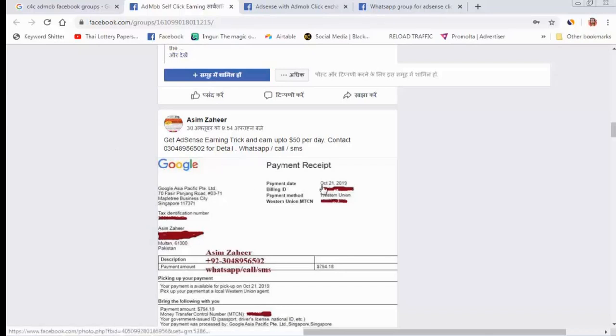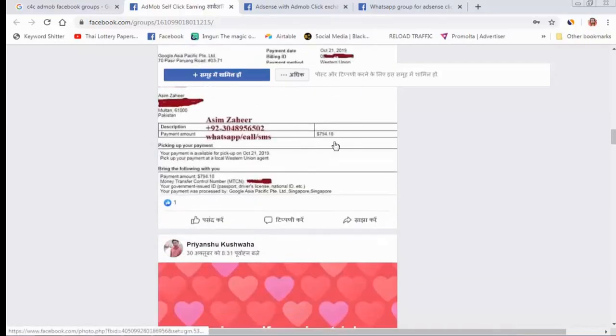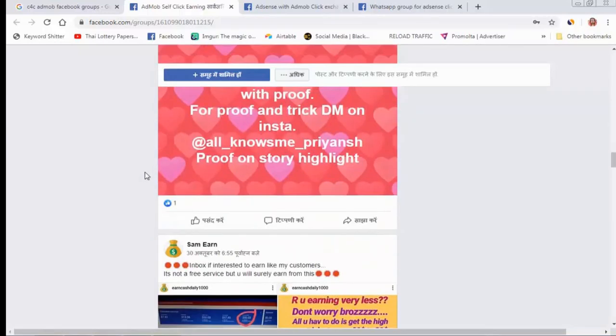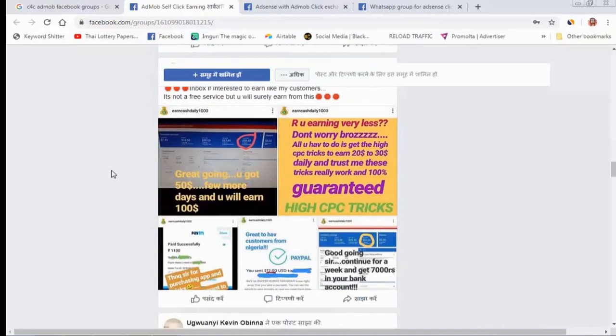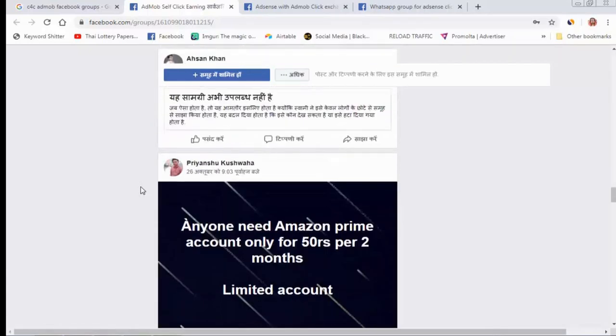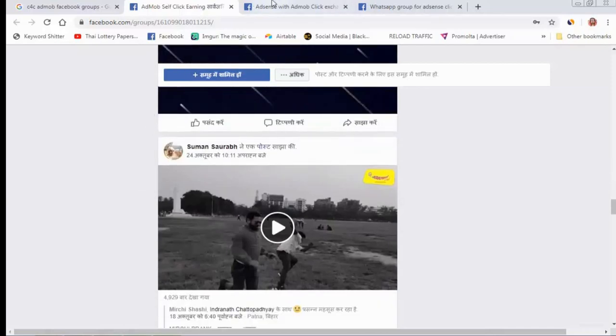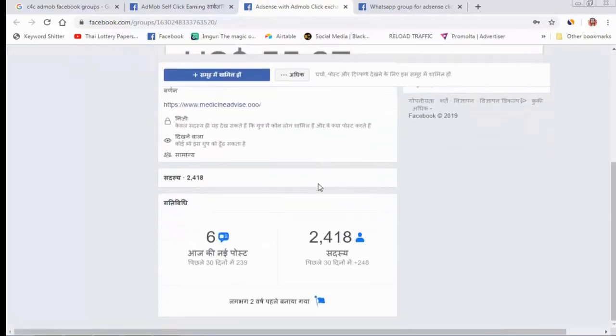You can check the payment from 21 October 2019. They are showing $800, and this is a very interesting group. You can join this group and exchange, and they give a guarantee. You can read here, something they write: don't worry, bros, I will give you high CPC guaranteed tricks. So you need to join this group and send your application to these people, and they send their application to you. You need to work like a professional.